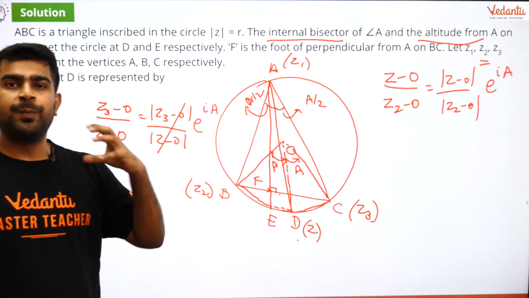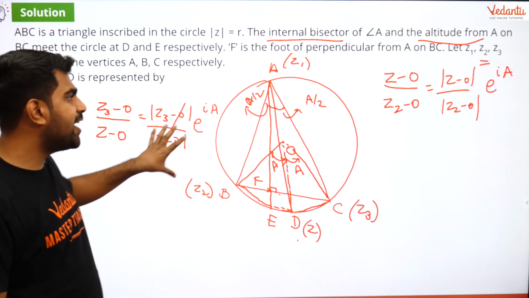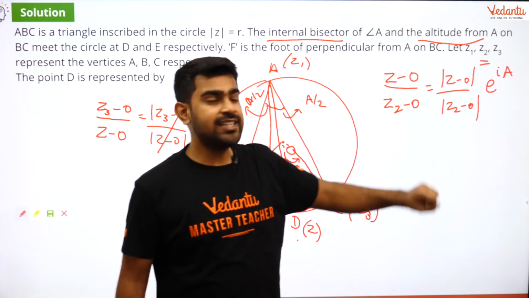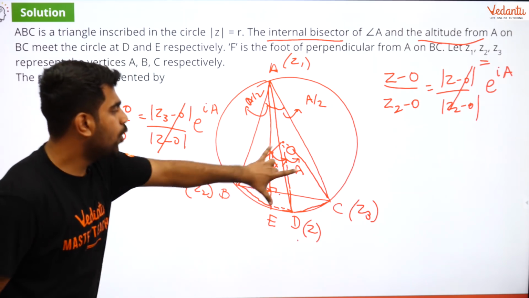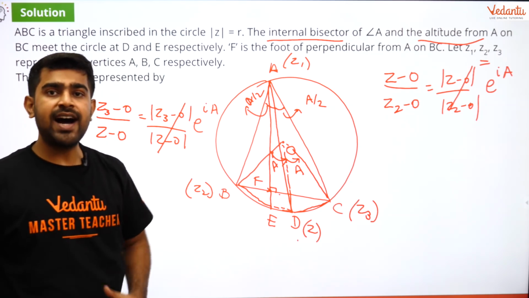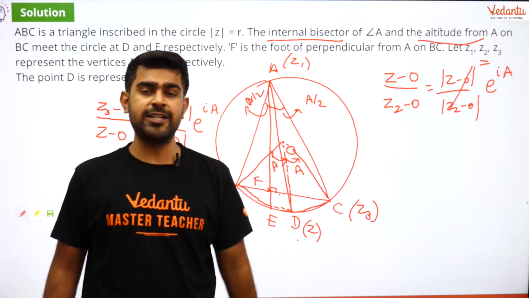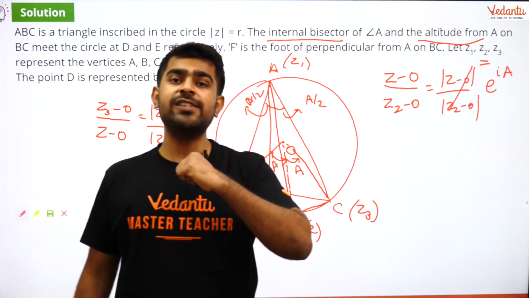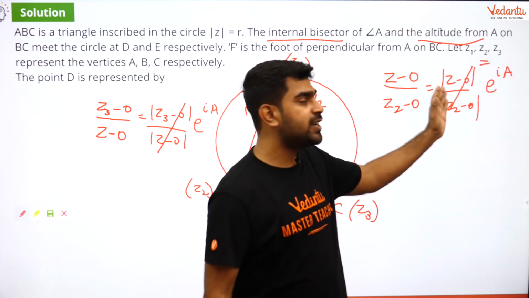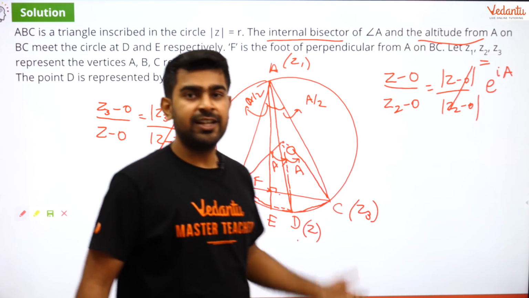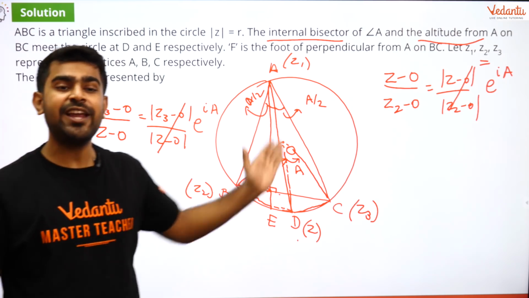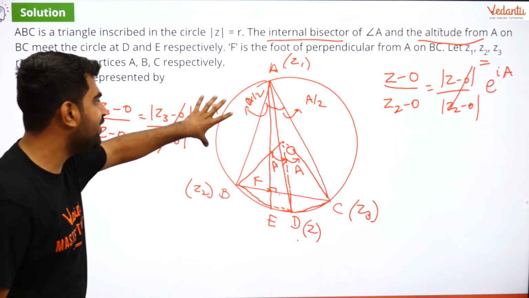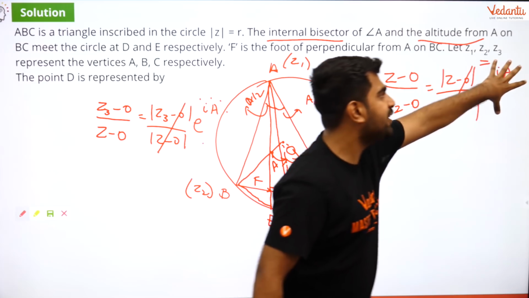Now I have beautiful relations. I have one relation here, one relation over there. And guys, don't you think these two will cancel out? Because again, OD and OB both are the radius of the circle, and therefore both of them will get cancelled out and I end up with such a simple expression. Can I get Z now? Yes, absolutely, because I can get rid of A. Because here also I have e to the power IA and here also I have e to the power IA.